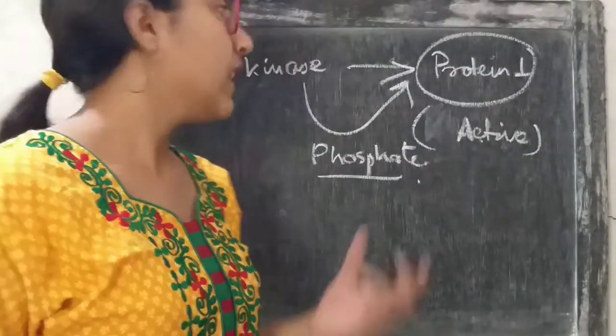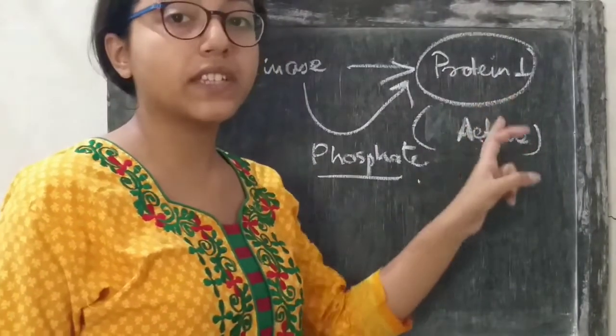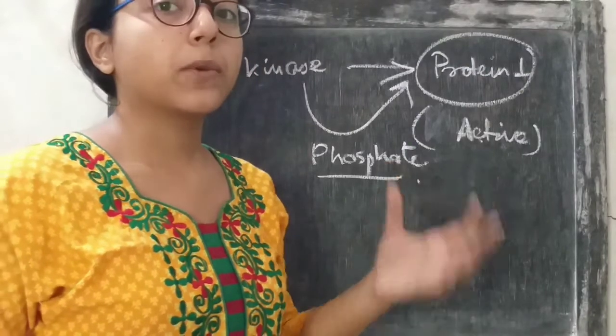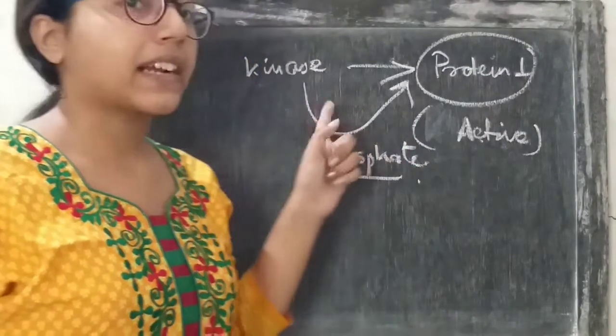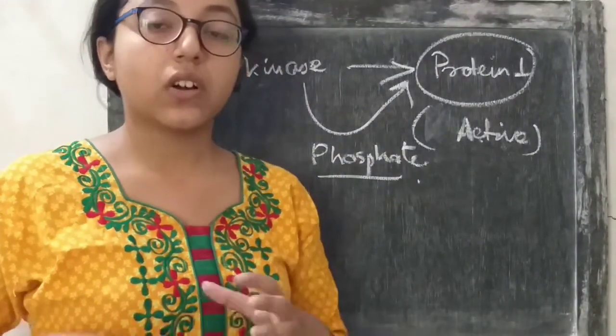In this way, the kinase phosphorylates other proteins, and these proteins are activated and perform their respective tasks. So the proteins in the cell cycle are activated by kinases, and the activity of these kinases depends on the cyclin protein.